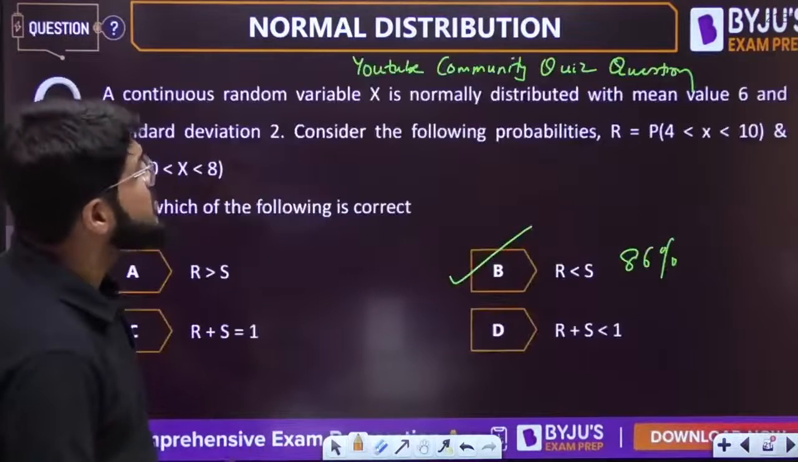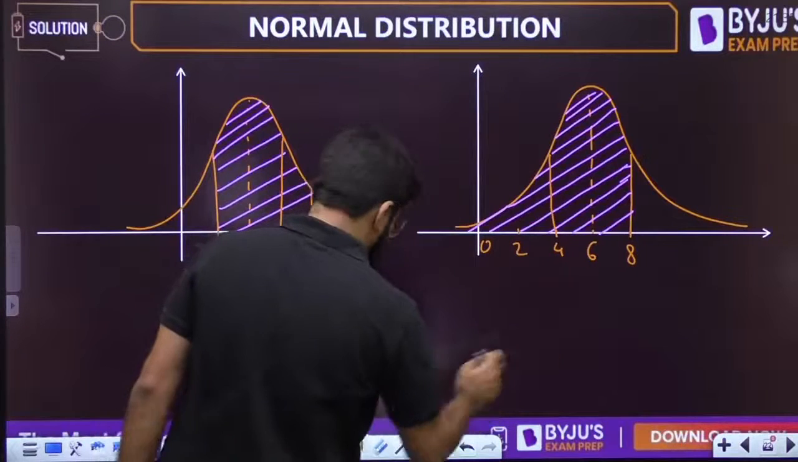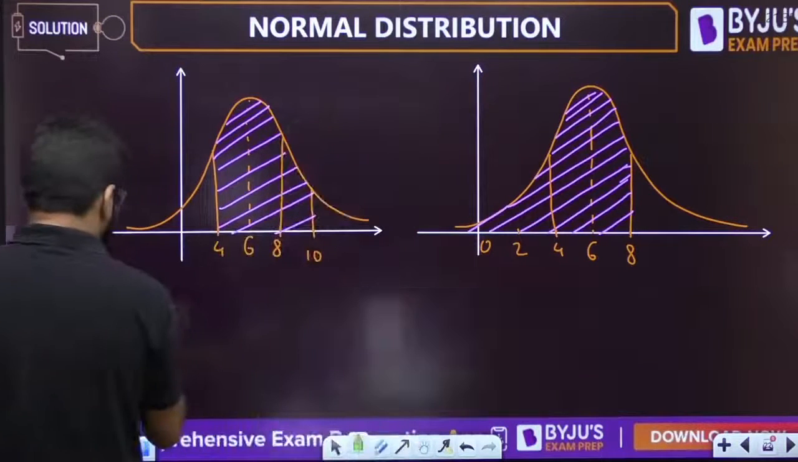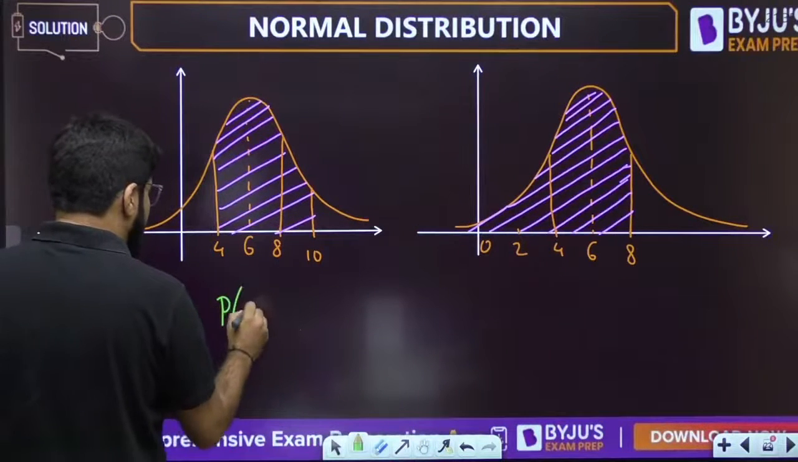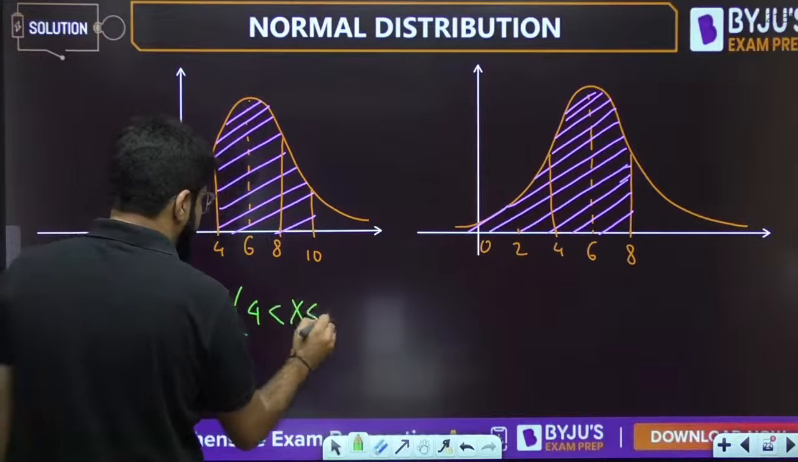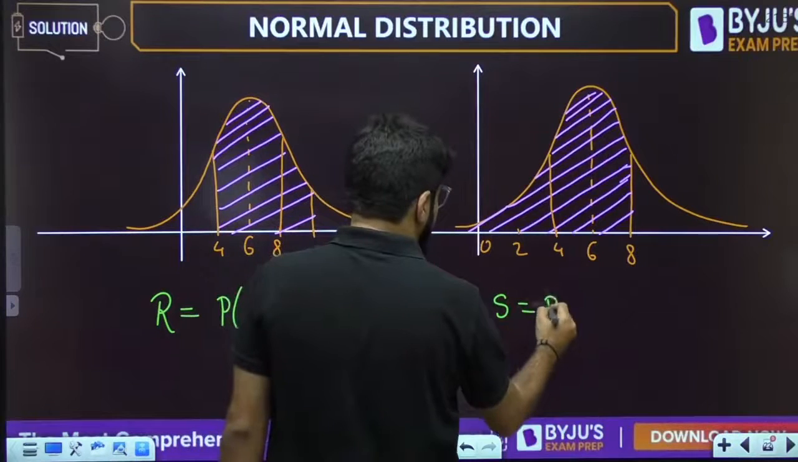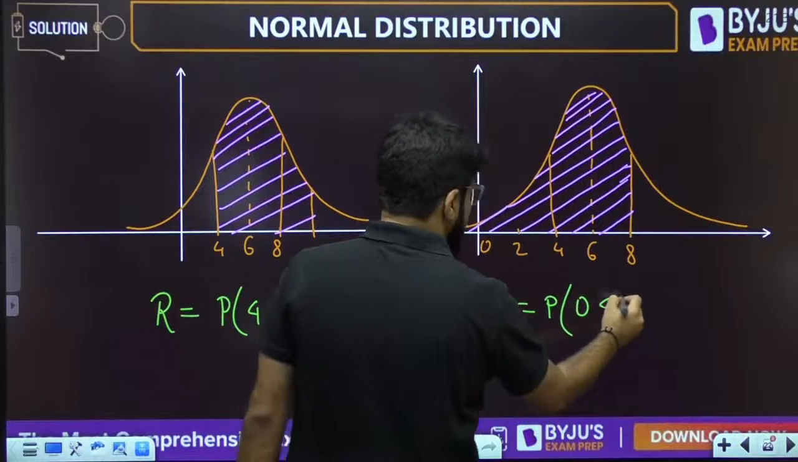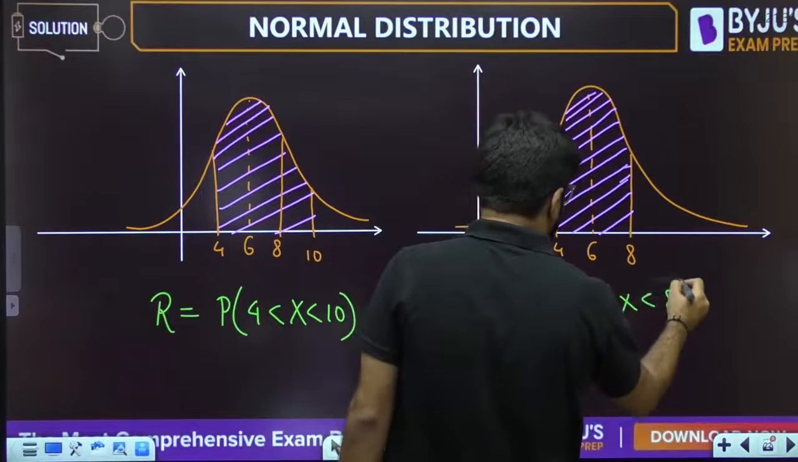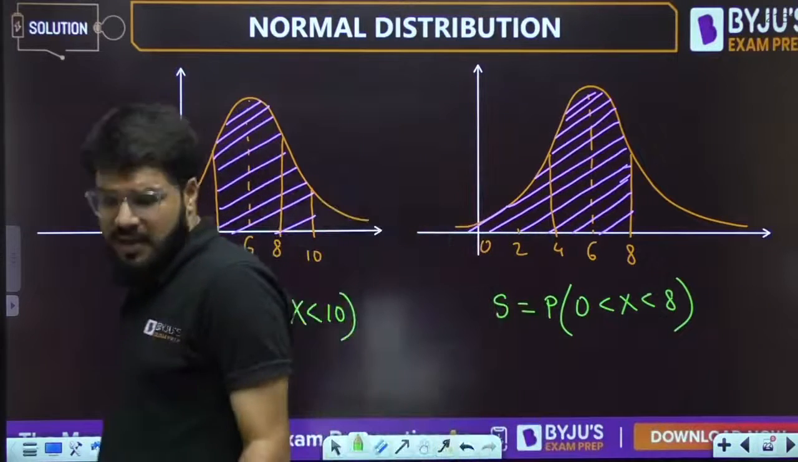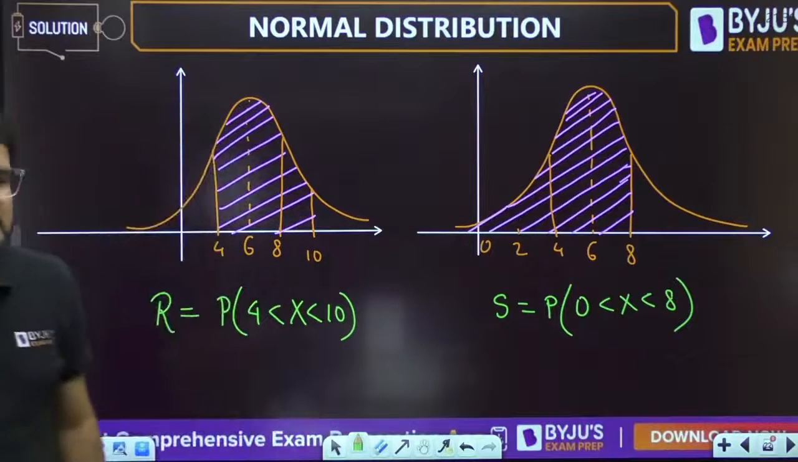I think they have mentioned the first one as R. So we call this R: the probability that 4 is less than X is less than 10. And S is the probability that 0 is less than X is less than 8. Now what is common? We don't have to solve it fully; you have to solve it by concept and logic.